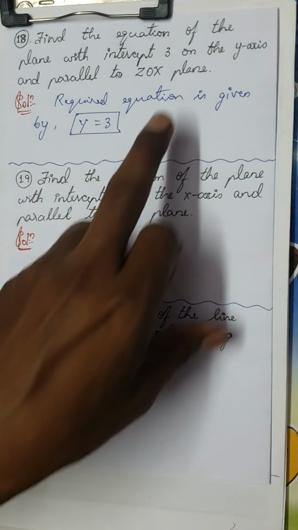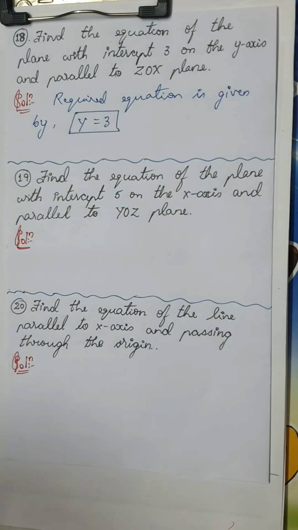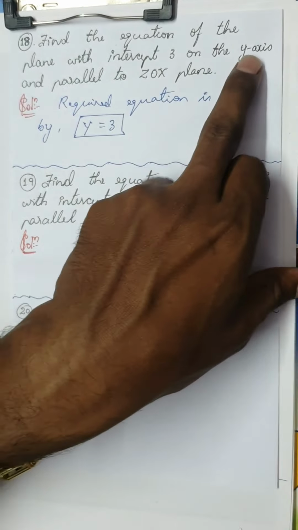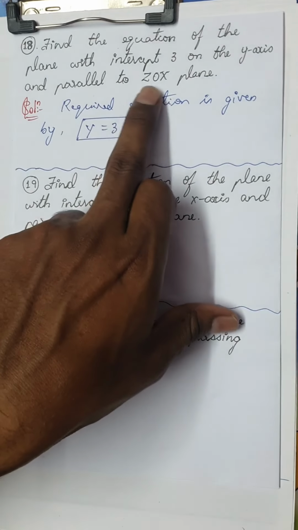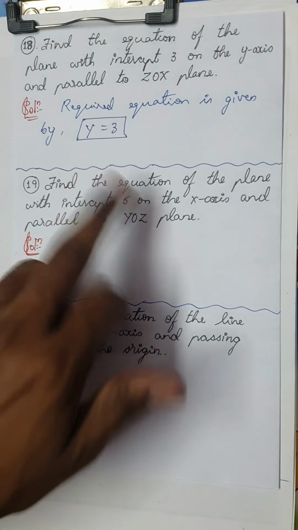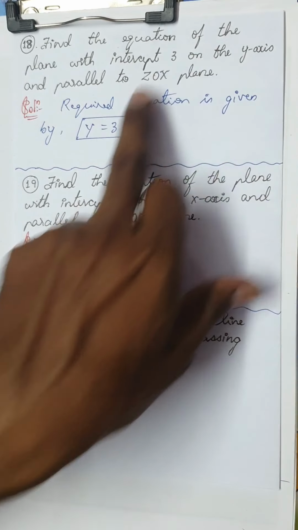So it's very simple. You may guess another question: find the equation of the plane with its intercept 5 on the x axis and parallel to YOZ plane. In that case, the equation is x is equal to 5.